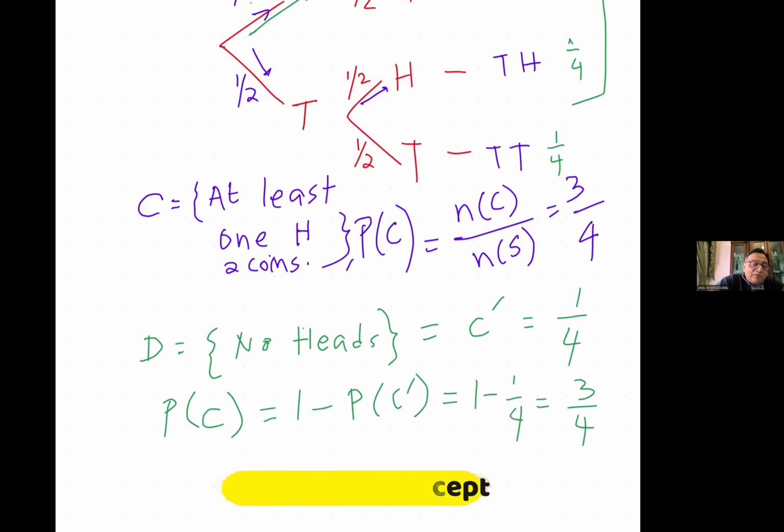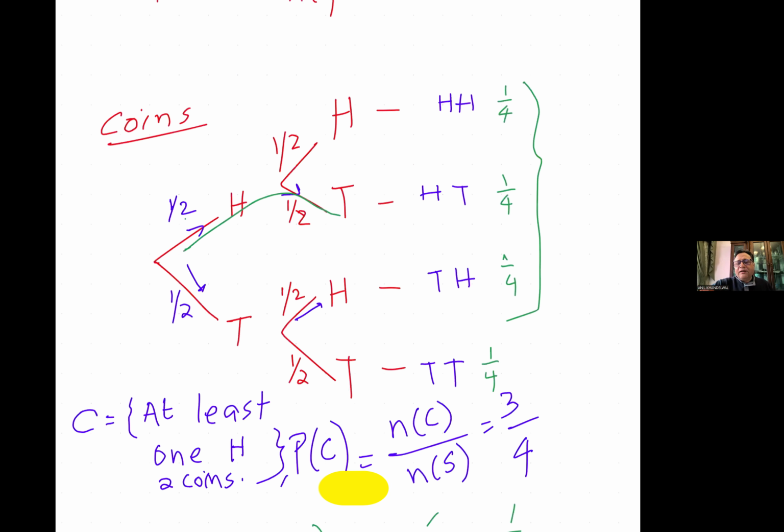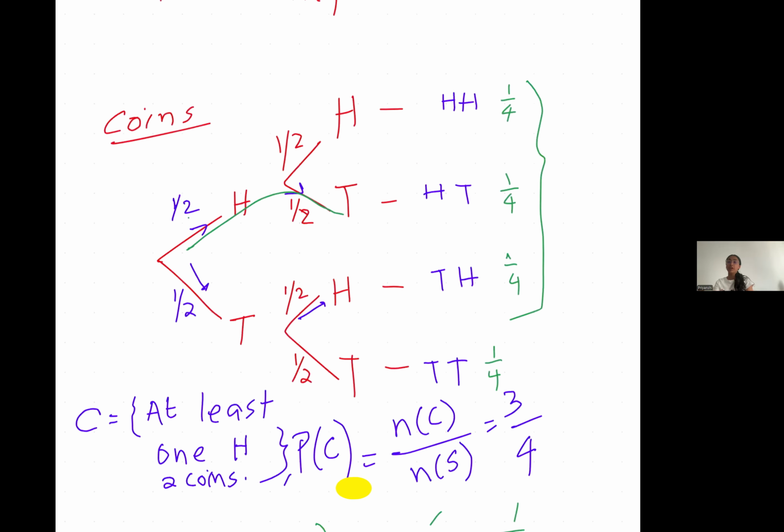Now, this concept is very important. In the present diagram, there were only four cases, so you could easily see them and figure it out, right? But if the experiment is slightly more complicated and there are many, many cases, for example, in a class there are 20 students, what is the probability of two students having a birthday on the same day?